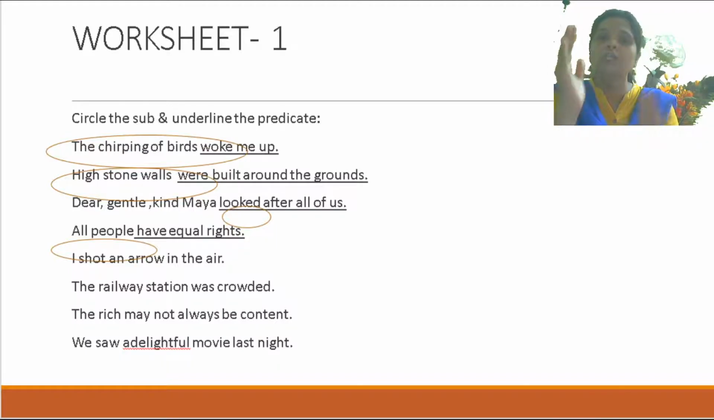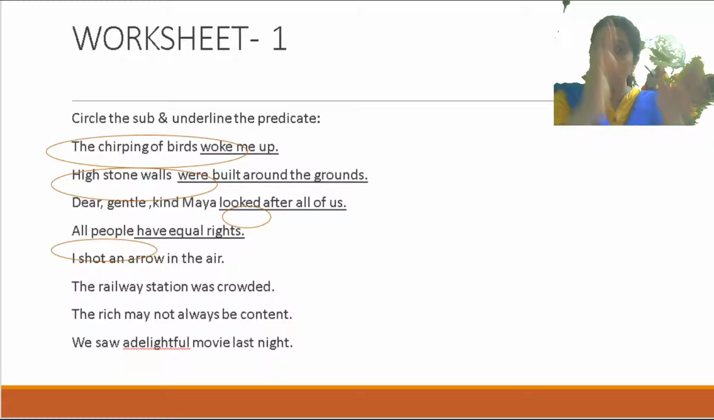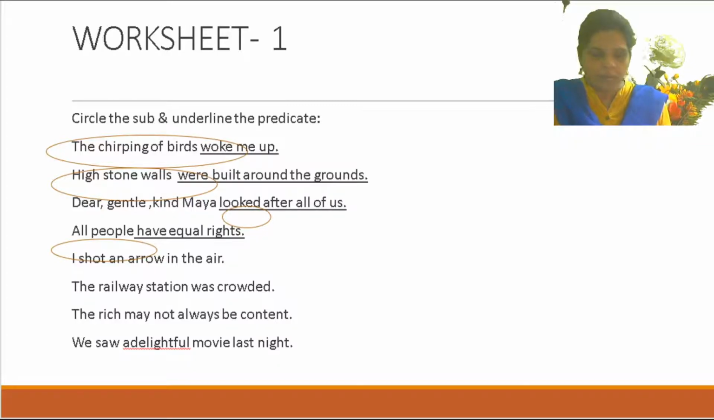And in the notebook, only the definitions you have to write down. What is subject? What is predicate? What is the attribute? Only with some examples. Is that clear? And all this worksheet 1, 2 and 3, where should it be done? It should be done in the textbook itself, not in the notebook. Is that clear?